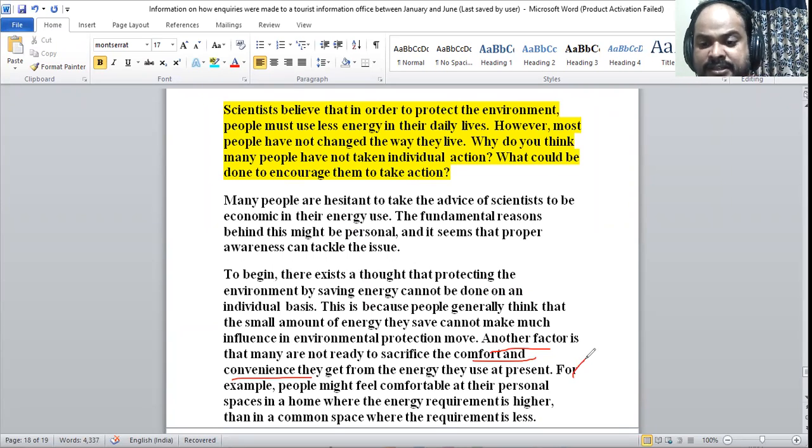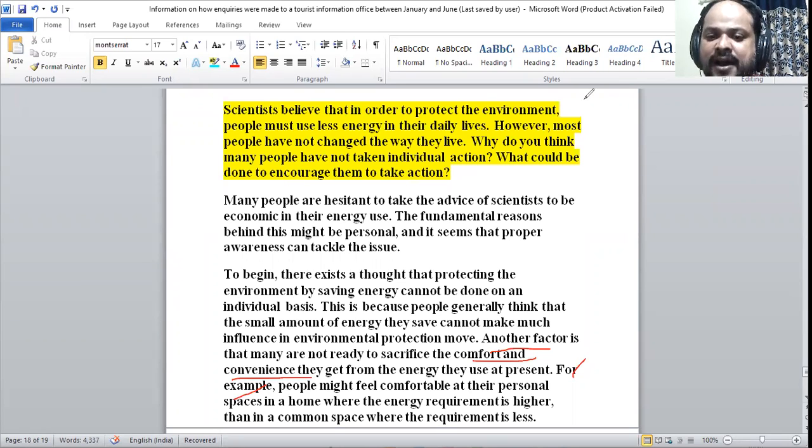So for example, people might feel comfortable in their personal spaces at home, where the energy requirement is higher than in a common space, where the requirement is less. If you go with the energy requirement, you will have your own private places in your homes, and you would like to stay there instead of coming together in order to save energy. You won't be doing that. So you have your own comfort spaces, convenient places, and you stay there. This is the example given.